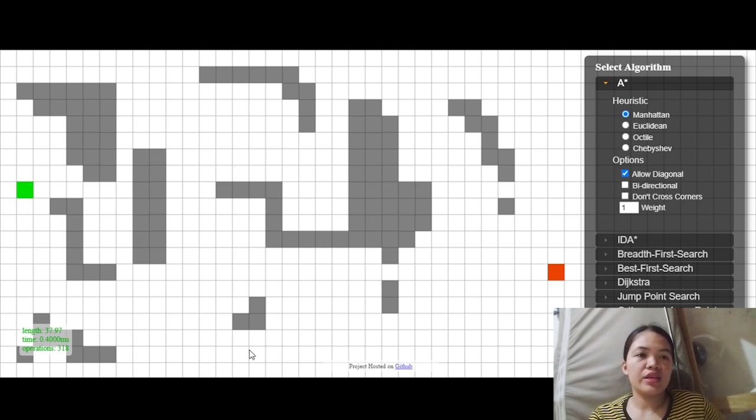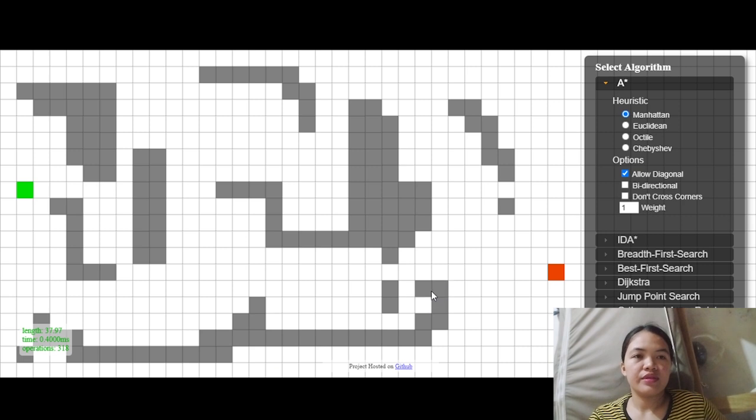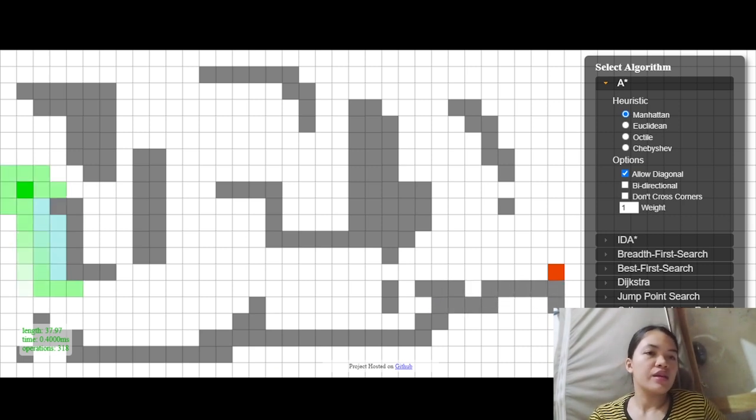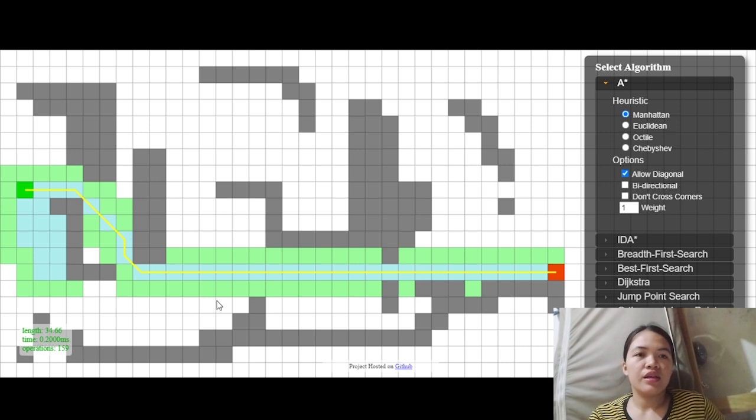So if we start search, it will be another heuristic, and this line now represents the easiest way to reach our destination.